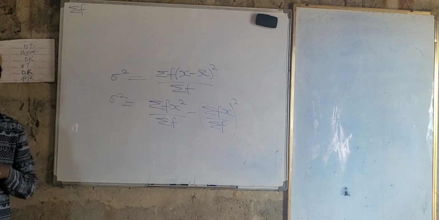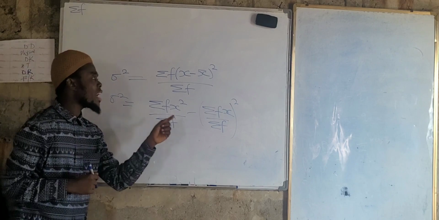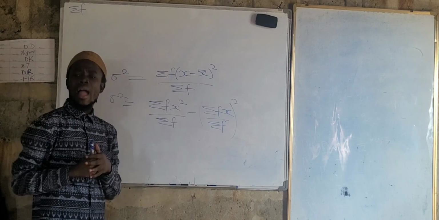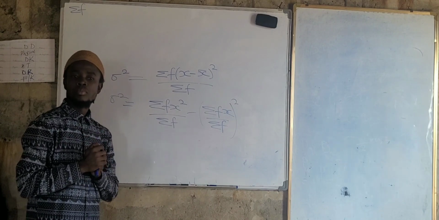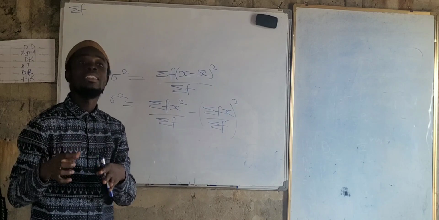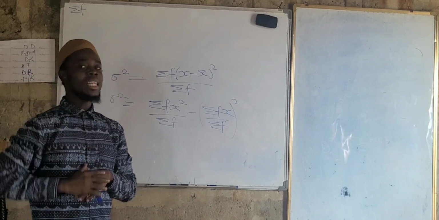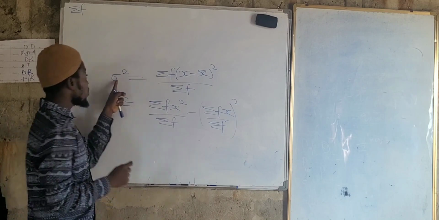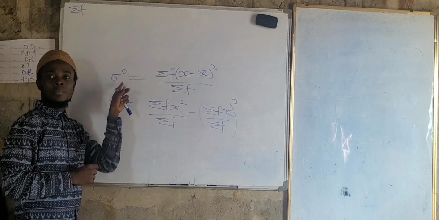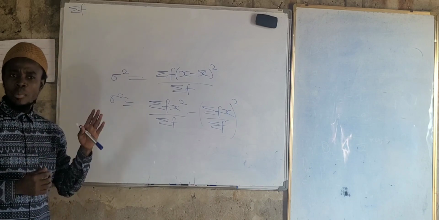It all depends. For X minus X bar, we all know what X bar is, right? It's the mean. The mean is denoted by X bar. That is the symbol, just as we have the symbol for the variance. Are we okay? Should I proceed? Yes, sir.